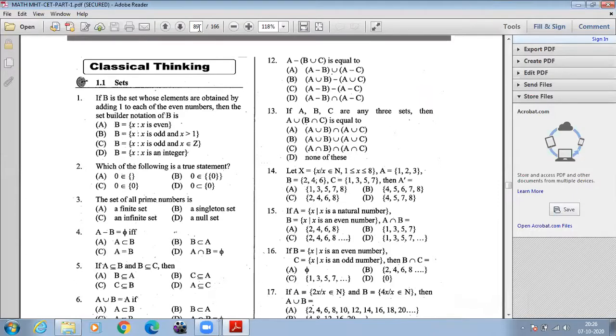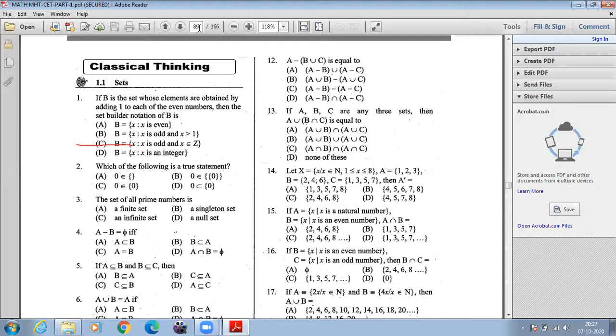In that, look at the first question. If capital B is the set whose elements are obtained by adding 1 to each of the even numbers, then the set builder notation of B is. So B is the set which we will get by adding 1 to each even number, right? Even number plus 1, which number will we get? Odd number. So which option is it? Option C, that is the third option.